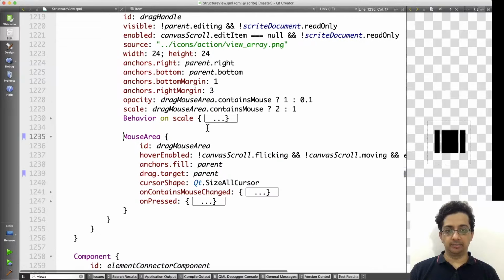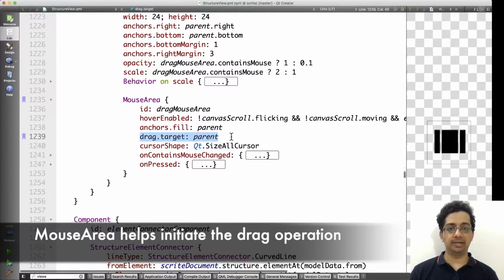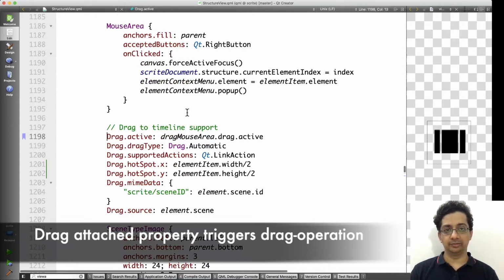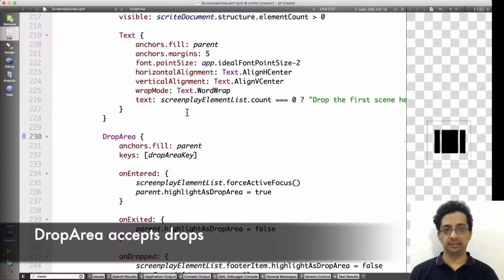This image item has a MouseArea which is configured to drag the parent whenever the drag operation is initiated by the user. Now, as soon as dragMouseArea.drag becomes active, the Drag.active attached property in the element item becomes true. At this point, we trigger the drag operation in the windowing system. Now we drag the element over to the timeline, and in the timeline, there are drop areas waiting in between every two elements within the timeline.